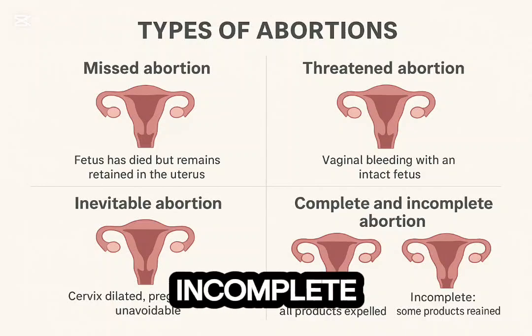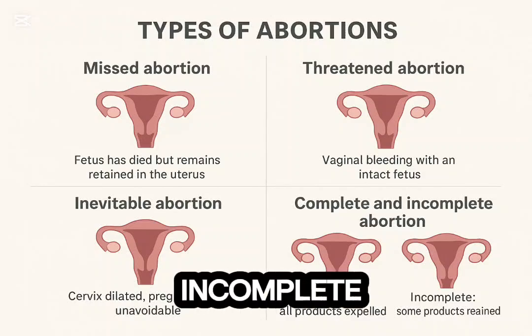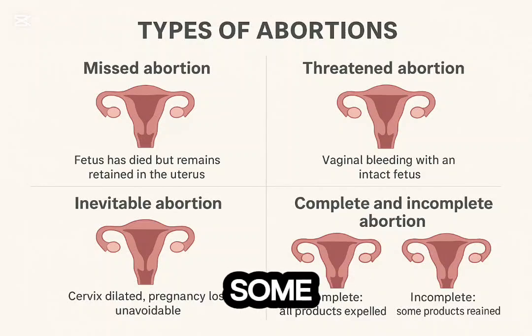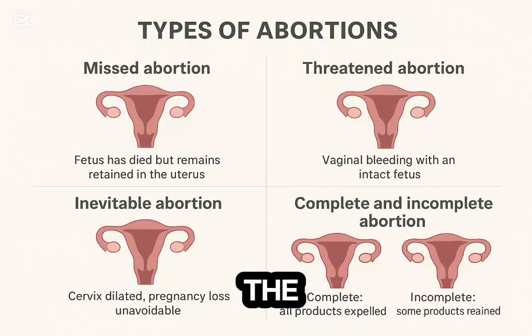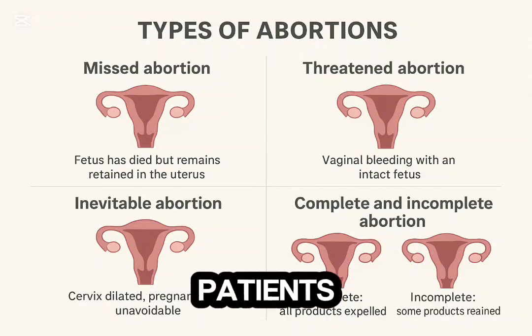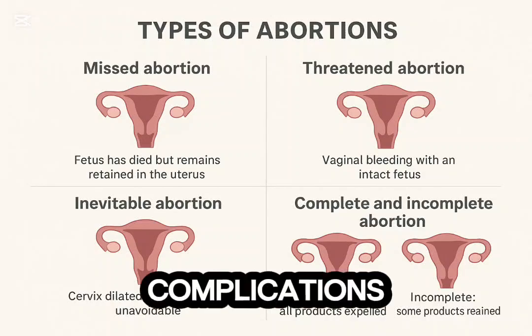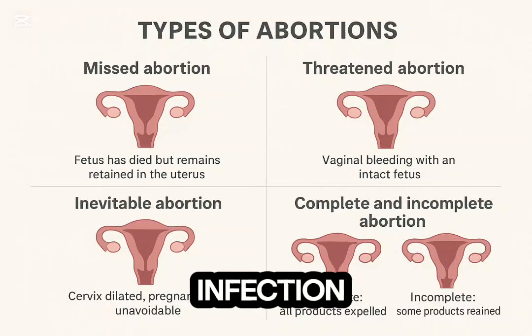Type 5, incomplete abortion. An incomplete abortion occurs when some, but not all, products of conception are expelled from the uterus. Patients usually present with vaginal bleeding, abdominal pain, and an open cervical os. Ultrasound typically shows retained tissue within the uterine cavity. Complications include heavy bleeding and infection.